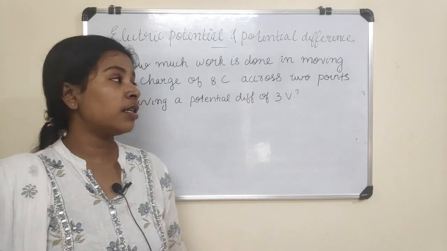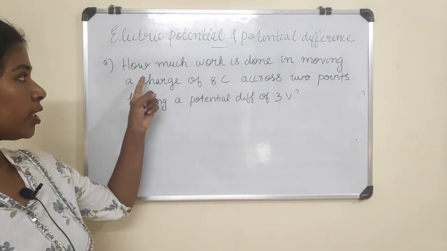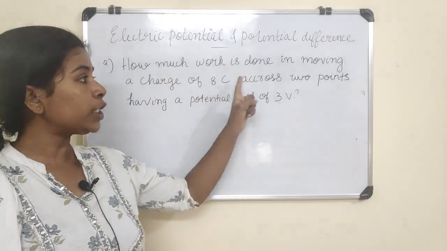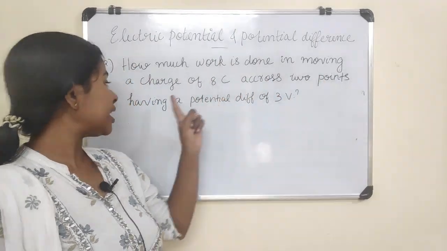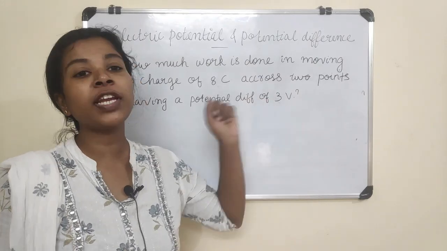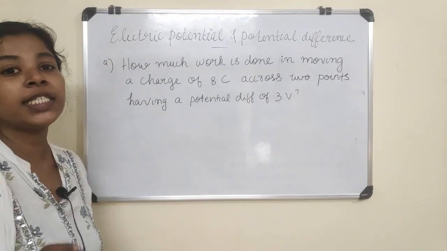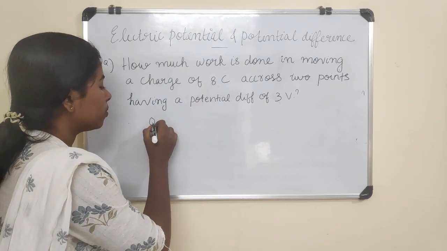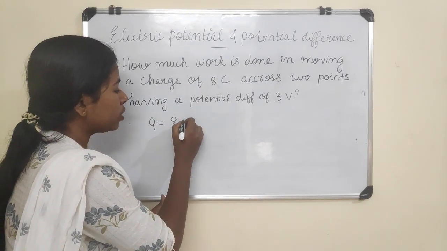Now let's do a question related to potential difference. What is the question? How much work is done in moving a charge of 8 coulomb across 2 points having a potential difference of 3 volt? So what is given in the question? Charge is given, that is Q. Q is equal to 8 coulomb.